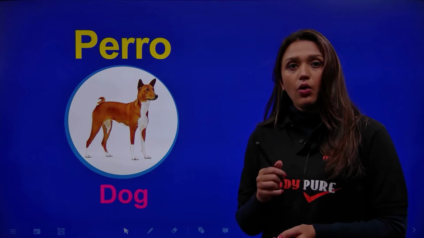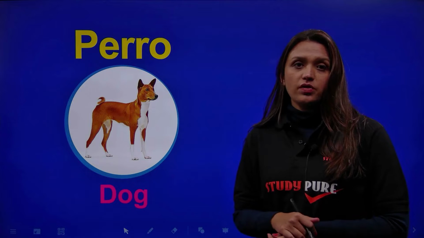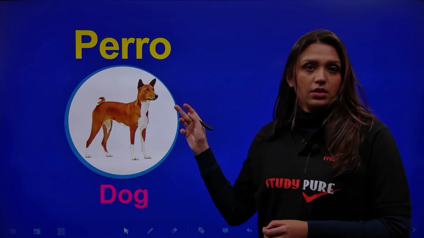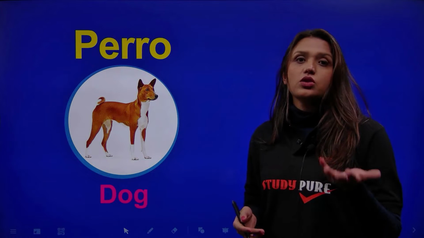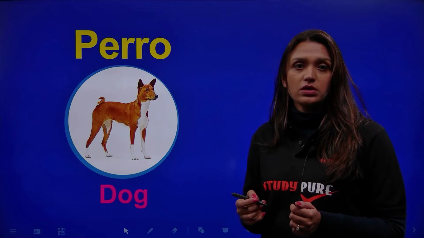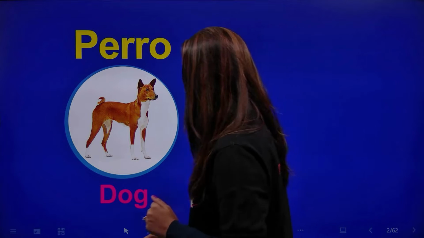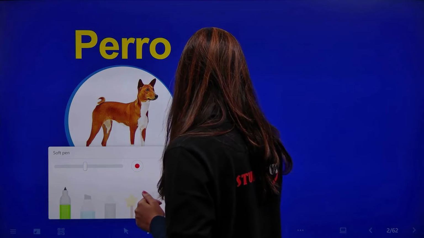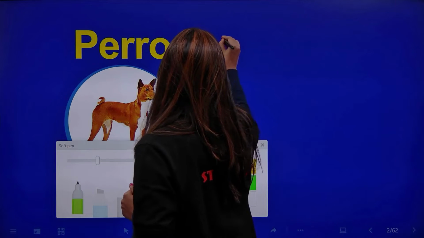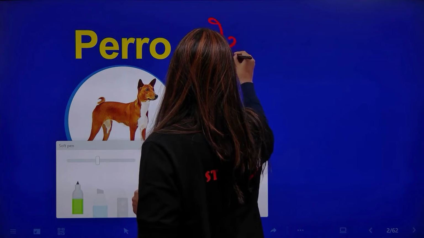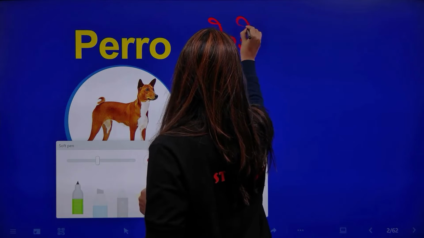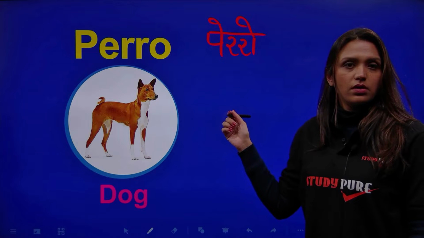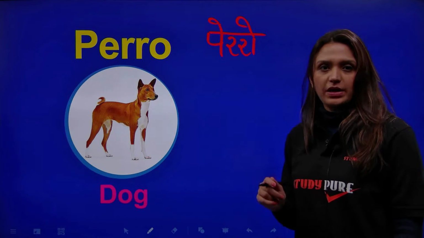Okay, now how to learn the memorization of these animals. The trick is to note them down in Hindi so that you can memorize them later. So I will tell you the pronunciation for these in Hindi now. Perro. That's dog for you in Spanish.